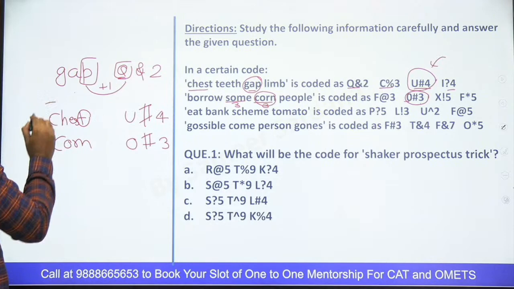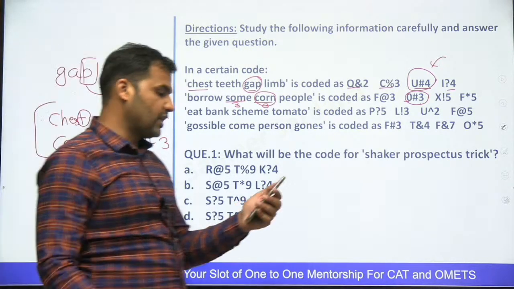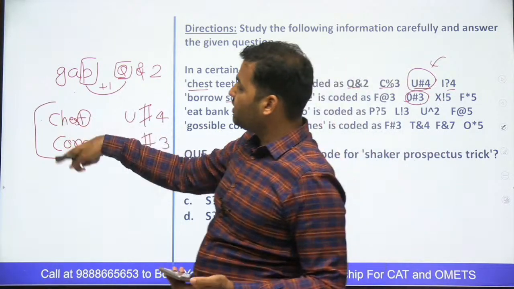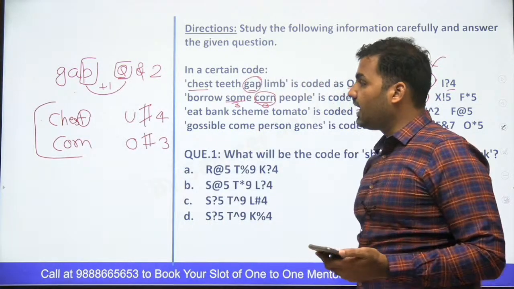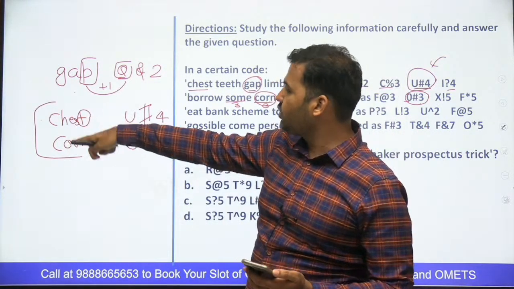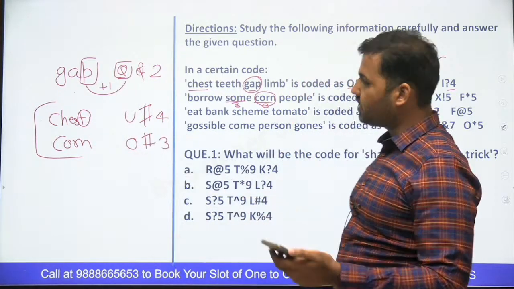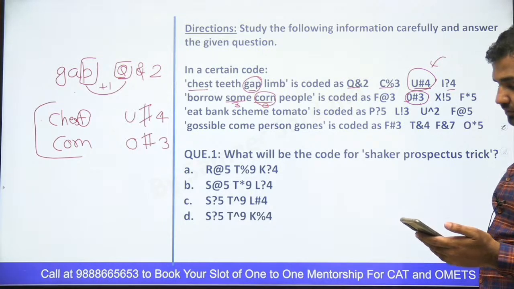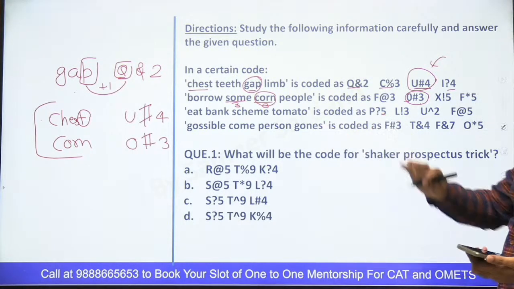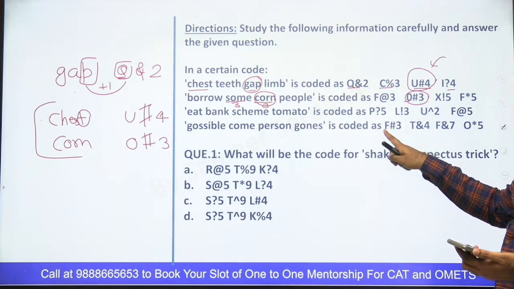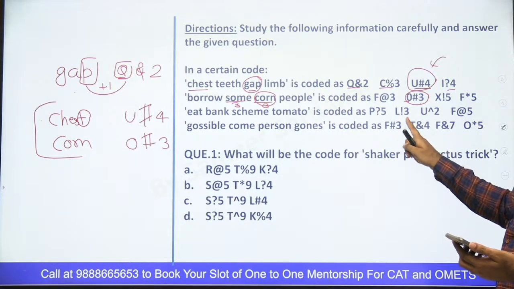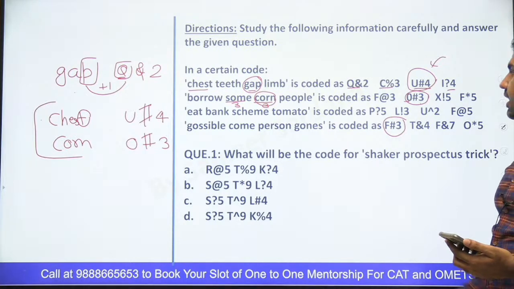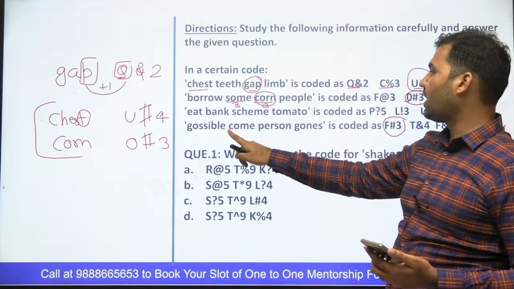Now tell me what is the similarity between these two words? इन दोनों words के अंदर similarity क्या है? Look for the reason, the similarity between these two words. And the similarity between these two words will tell you the reason of the symbol. Come on, tell me. Chest और कौन word के अंदर similarity क्या दिख रहा है बच्चों आपको? अगर अभी भी नहीं समझ में आया, then you can pick another code, right? कोई ऐसा और कोड देखो जिसमें हैशटैग यूज हो रहा है. You see that? F hashtag 3. Now this must be of COME. Right?